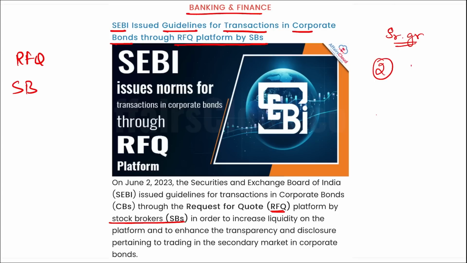Apart from this, remember what we are talking about is that SEBI has asked these stockbrokers to undertake at least 10% of their total secondary trades by value in these corporate bonds in that month by placing quotes through one-to-one or one-to-many mode on those request for quote platforms of the stock exchanges. Correct? Also remember that this percent, that is 10%, will be increased to 25% of their total secondary trades from 1st of April 2024.